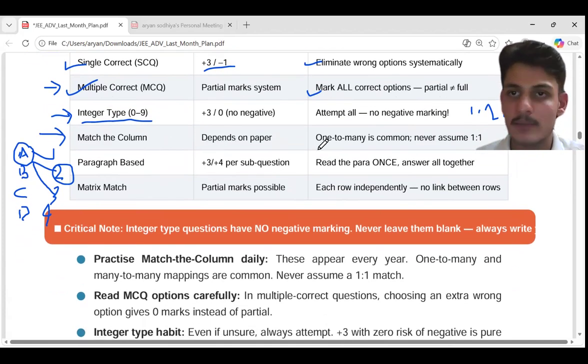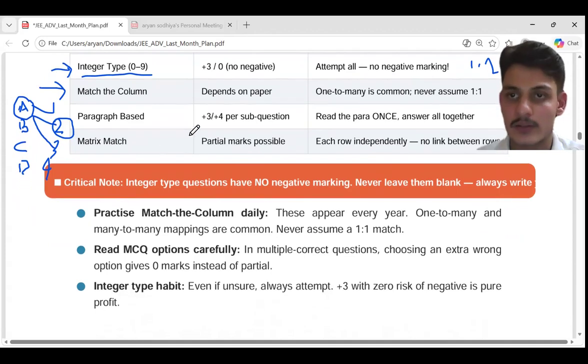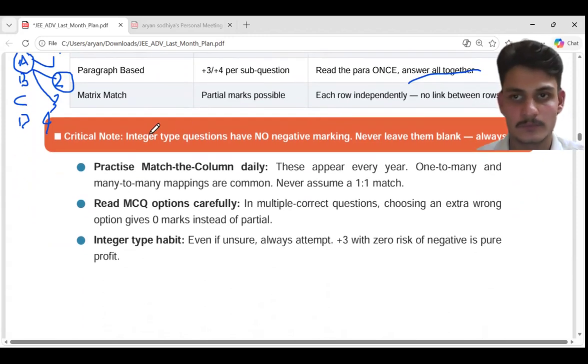And it can be a paragraph based question also. So for paragraph based questions, read the paragraph once and answer all together. This is quite an intelligent way to attempt the questions. Read the paragraph once, and there will be 3 to 4 questions depending on the paper instructions. So read the paper instructions, and you will see that there will be 3 to 4 questions based on the paragraph. So answer all of them together.